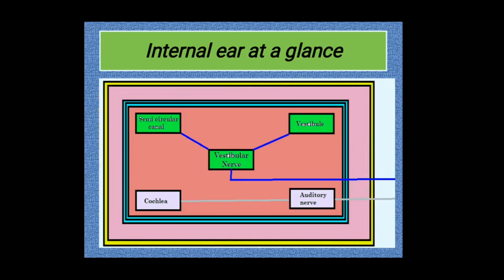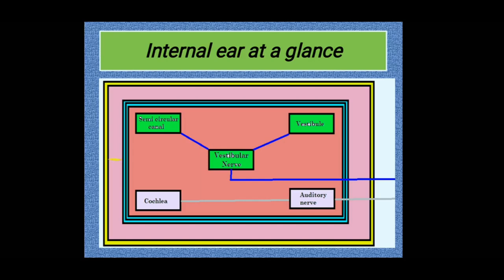Inside or inner to that, there is the membranous labyrinth, another box made up of membranes. So many membranes are arranged in order to protect the delicate part of our internal ear, that is known as the membranous labyrinth. And you can see a gap or space in between the membranous and bony labyrinth that is filled with a fluid called perilymph.